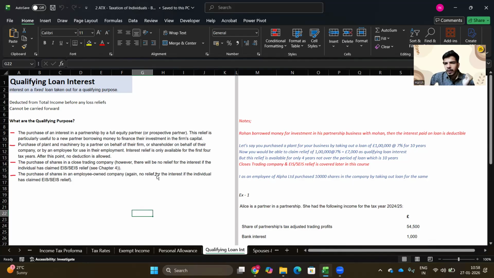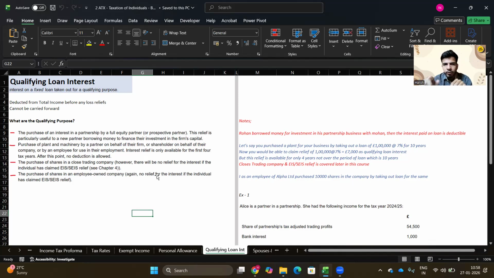Let's say in the current financial year you have income of 5,000 pound. The total income is 5,000 pound, and you have a qualifying loan interest of, let's say, 7,000 pound. So 5,000 pound total income less 5,000 pound of those qualifying loan interest would be deducted, right? Whatever is left is 2,000 pound. Now, this 2,000 pound cannot be carried forward.